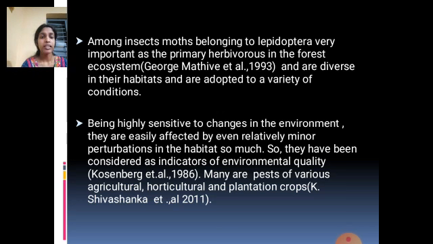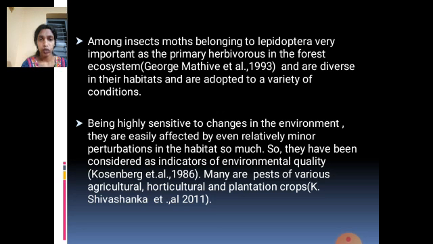If there is pollution in an area where one specific species of moth was present in large numbers, and the pollution rises, the moth numbers may decrease, or their reproductive rate may start to go down. This indicates that the environment is not in good condition. By that we can say that they are good quality indicators of the environment.